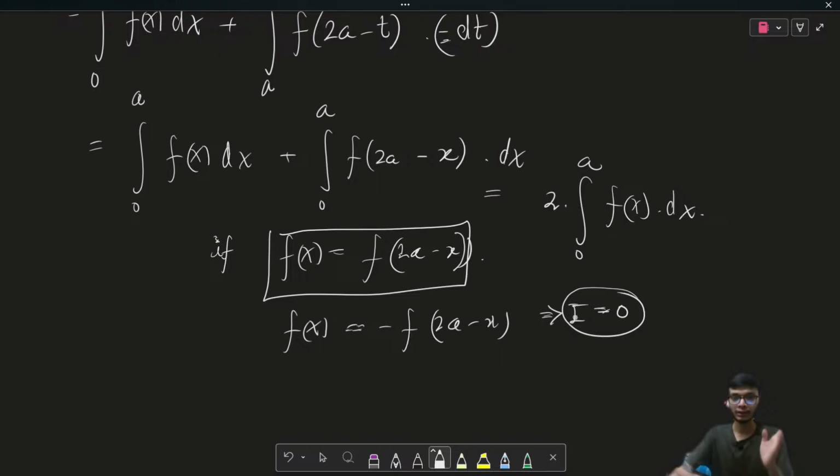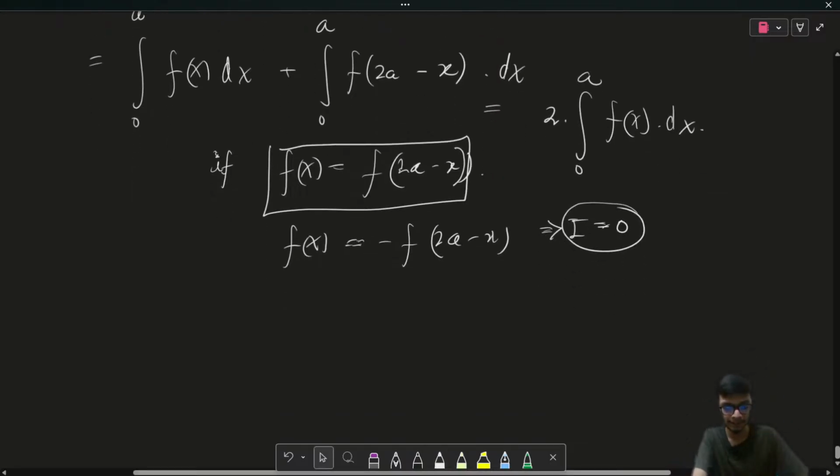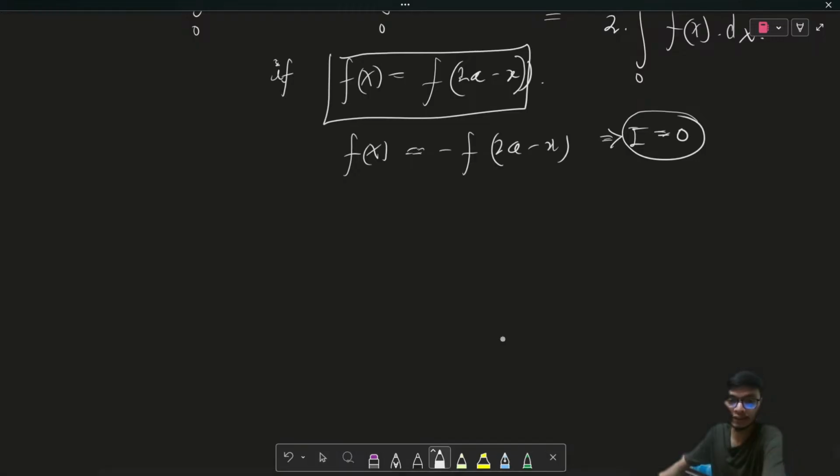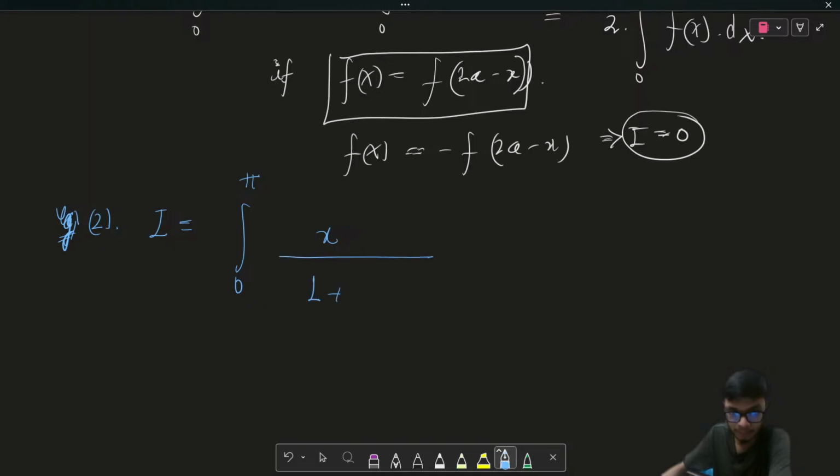Okay, so now with this idea, let's try to solve a question. In this example number 2, we have the integral from 0 to pi of x upon 1 plus cos square x. So that is the integral, and we have to integrate this particular expression within the limit 0 to pi.